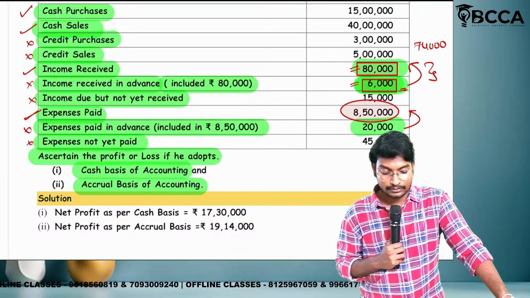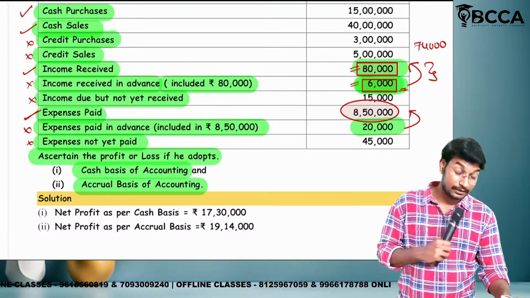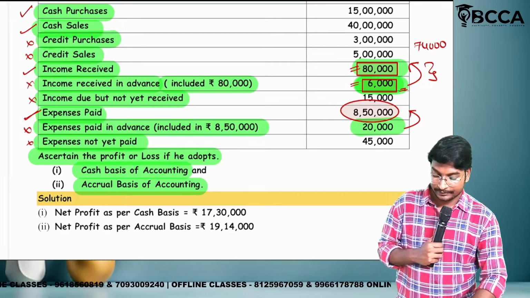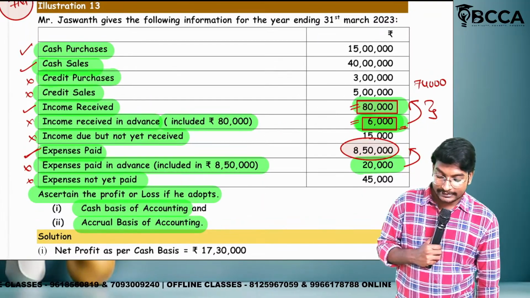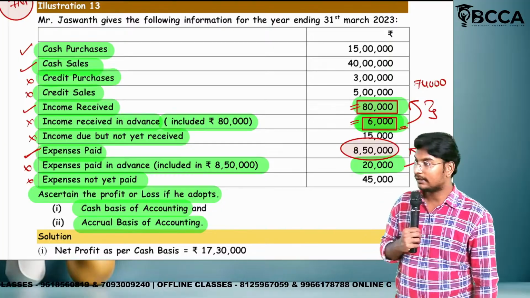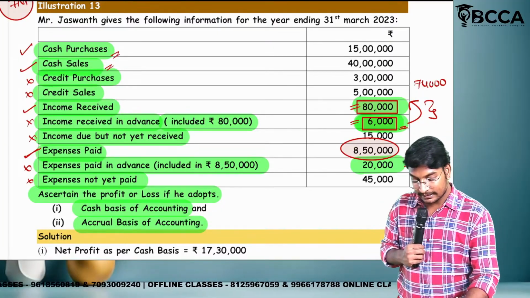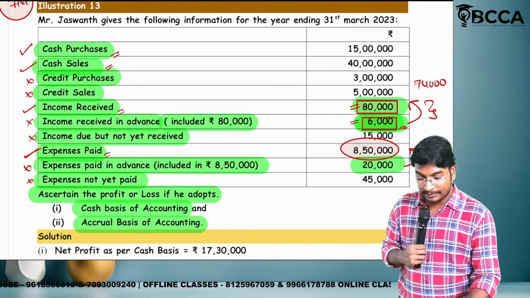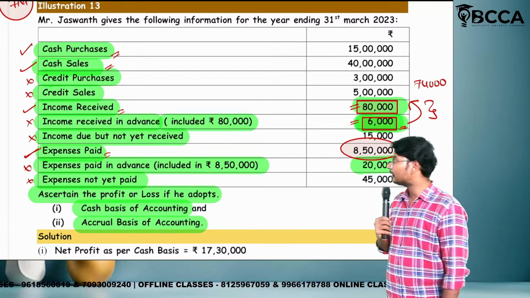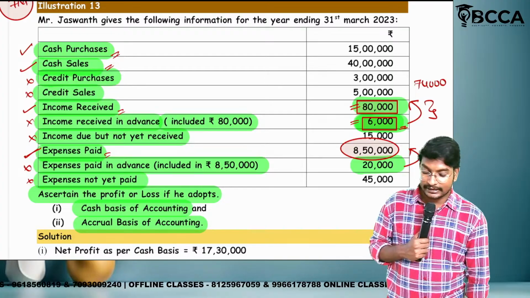This is how we will find out the profit in the case of cash basis. Here, how many transactions do we need to consider? Only 4 transactions. What are they? Cash purchases, cash sales, income received and expenses paid. These are the 4 items we will consider. First, to find out the incomes, what are the incomes?